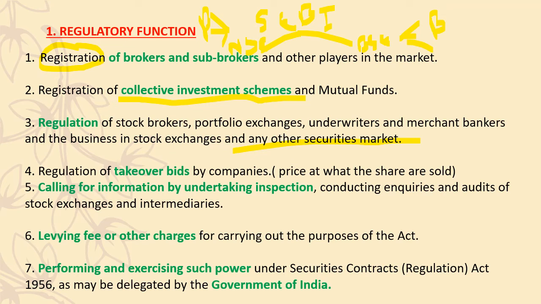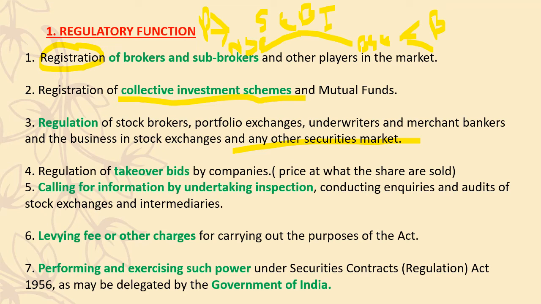So initially itself they have to mention the highest percentage a public can buy the shares. Let it be 40% or 50% or 70%. What is the percentage? The takeover bid is the price that the shares are being sold for, and the maximum percentage the people can buy. All this has to be regulated and informed to SEBI.